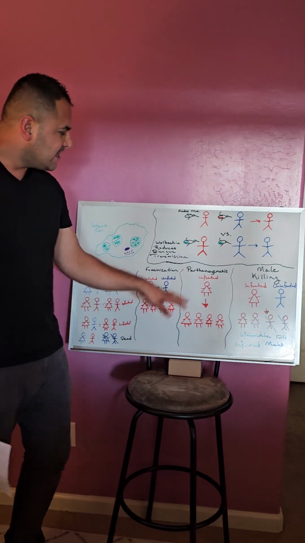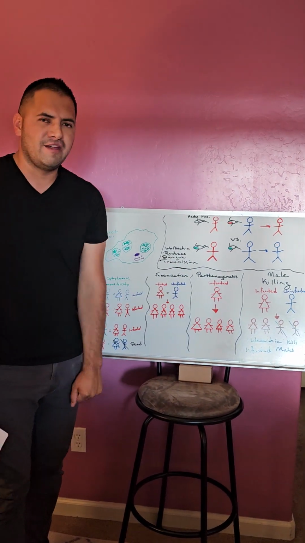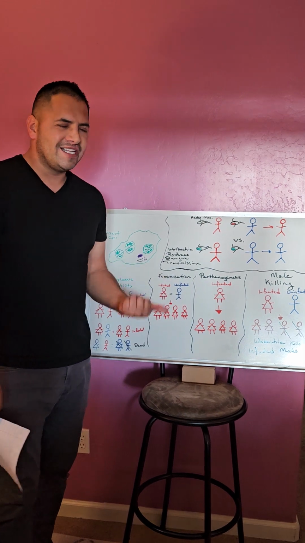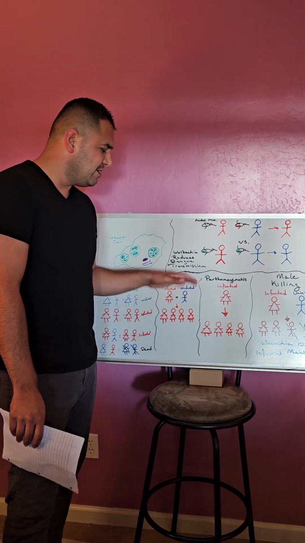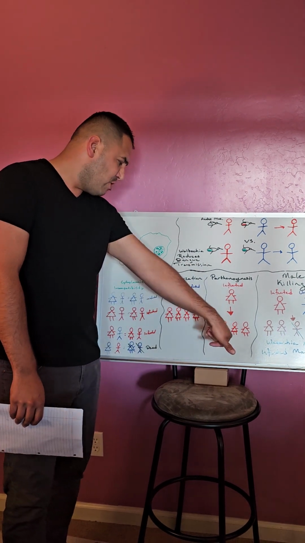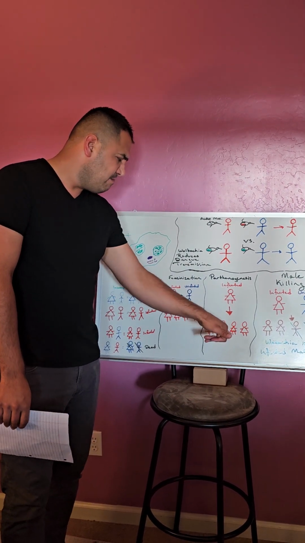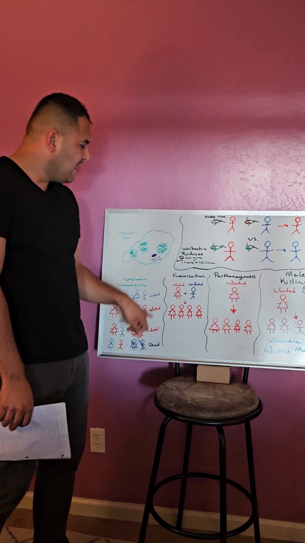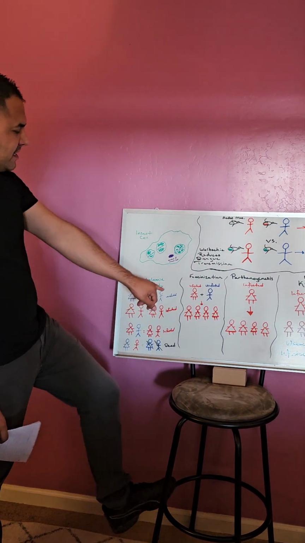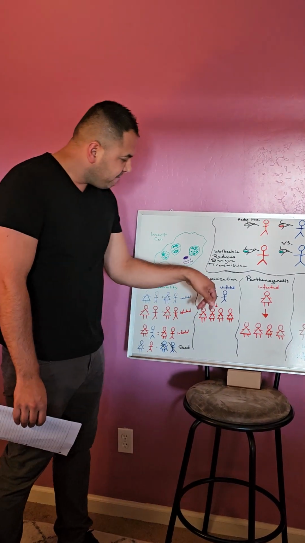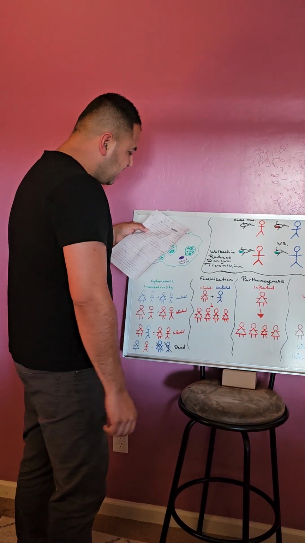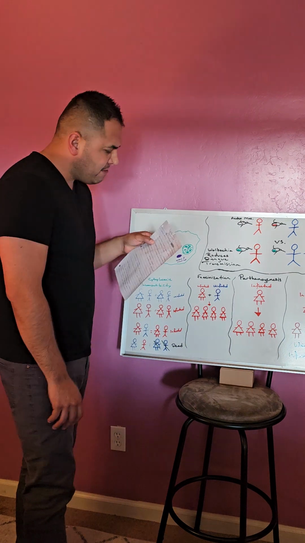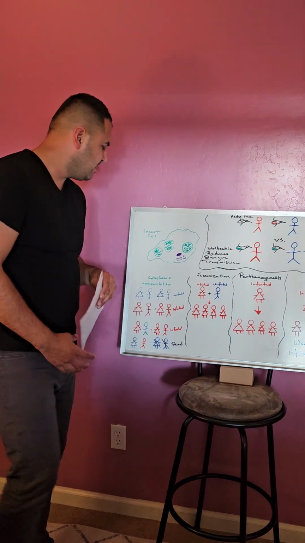In parthenogenesis, the infected female doesn't need the male to reproduce. She doesn't need the male to fertilize her eggs. She'll automatically reproduce, and her offspring will be females that are infected. In feminization, you have an infected female and an uninfected male. And this one right here pretty much converts genetic males into phenotypic females.